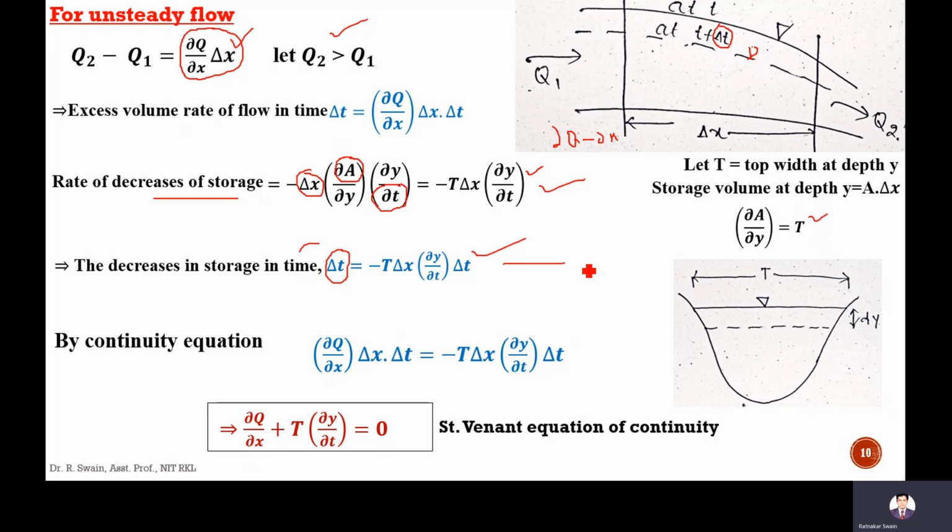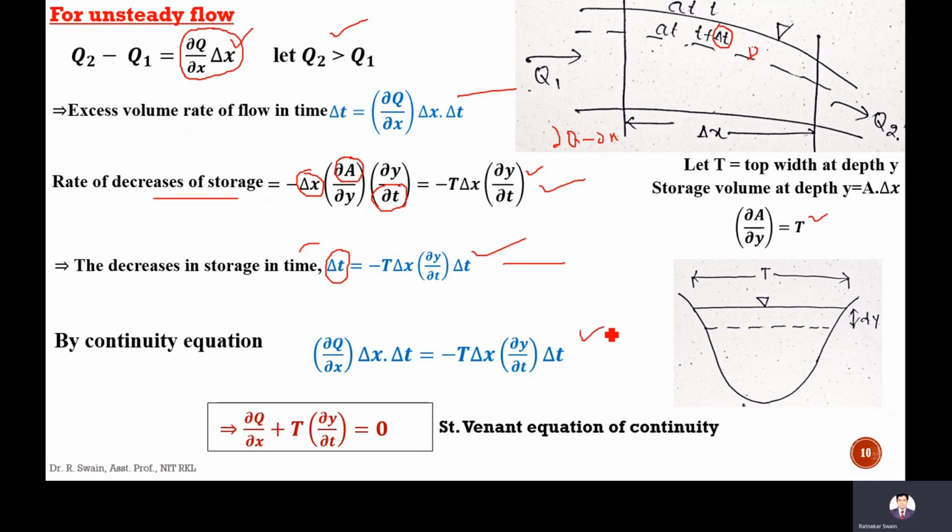So this equation and this equation are the same. The excess volume rate of flow we calculate from discharge, and here we calculate the volume. Putting the continuity equation, del Q by del x into delta x into delta t is equal to minus T delta x into del Y by del t into delta t.